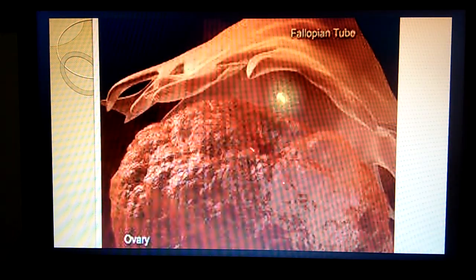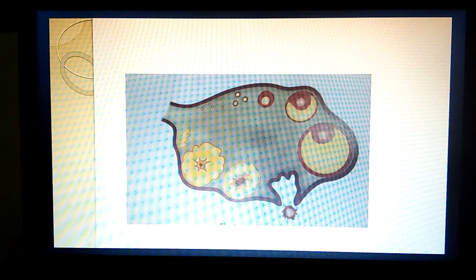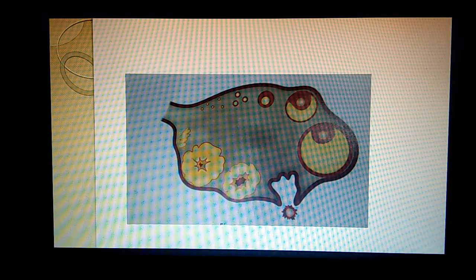This is another diagram. This is ovary, and you can see this is fimbriae, the finger-like projections of the fallopian tube, and this pearly white shining thing is the ovum. Again, this image is showing you the process of ovulation. This is one more diagram to make things clear to you.